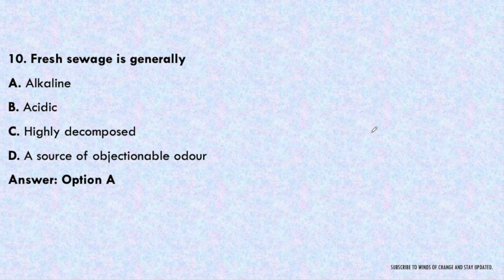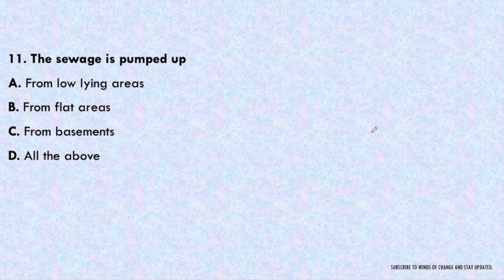Next question, sewage is pumped up from low lying areas, from flat areas, from basement, all of the above. So the answer will be all of the above. Sewage has to be pumped from low lying areas also, because in the low lying areas we have to pump out the sewage to the higher elevation. From the flat areas also, because there will be no proper gradient, so it cannot flow under the effect of gravity. That is why at the flat areas we have to pump it up. From the basement also we have to pump it up to take it to the ground level.